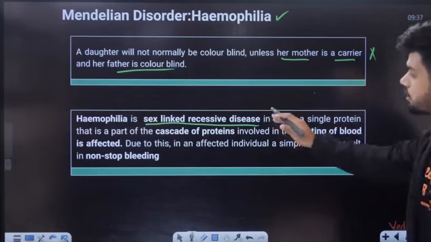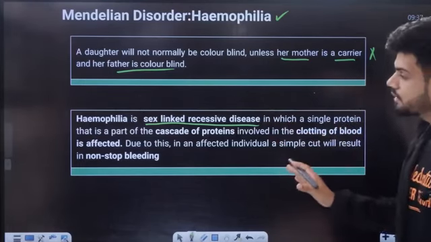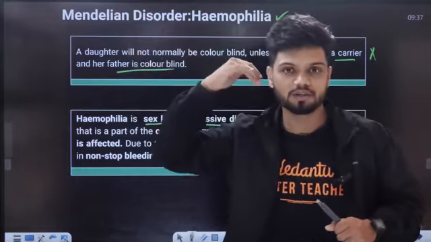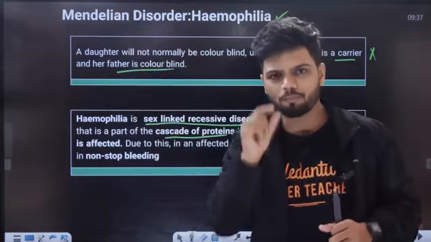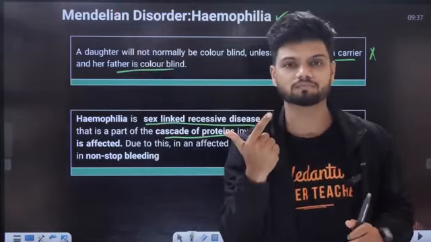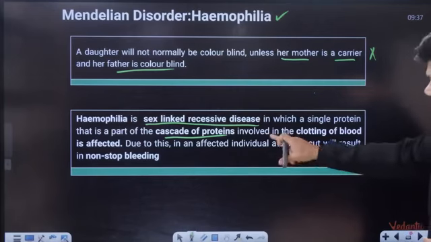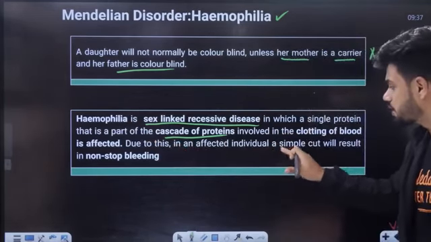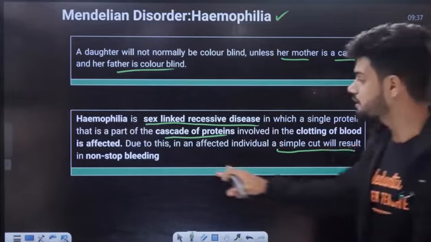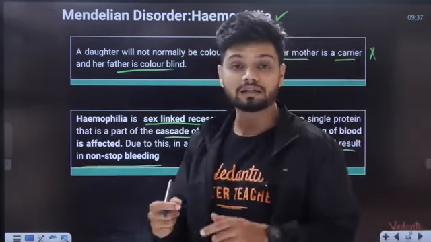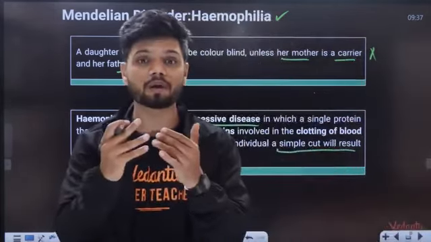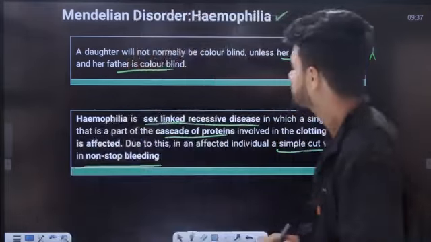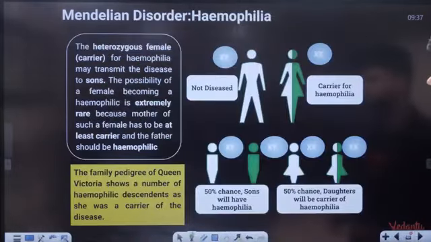Now, there is a cascade of a large number of proteins, and one small protein has a defect. A protein involved in the clotting of blood is affected. Due to this, in the affected individual, a simple cut would result in non-stop bleeding. It will bleed continuously and you cannot stop it. That is called bleeder's disease, also called hemophilia.